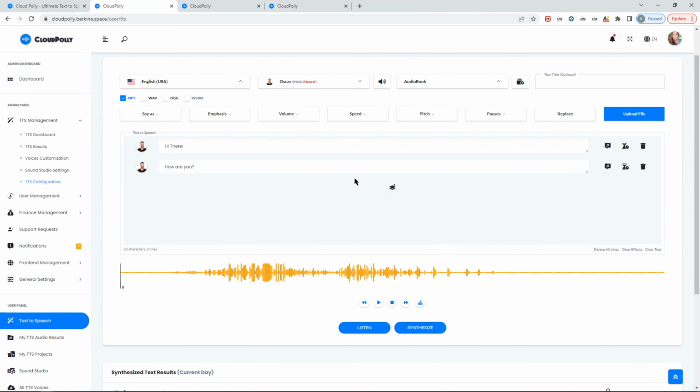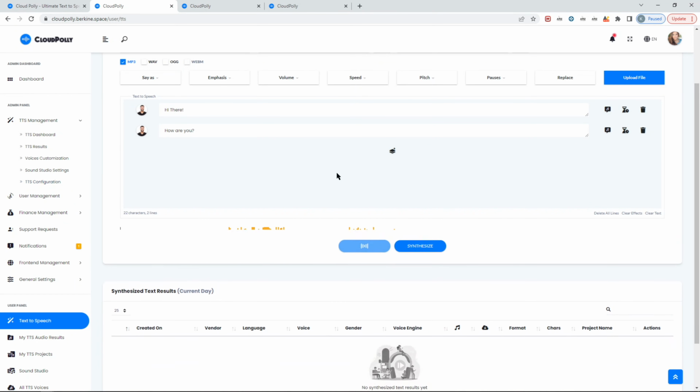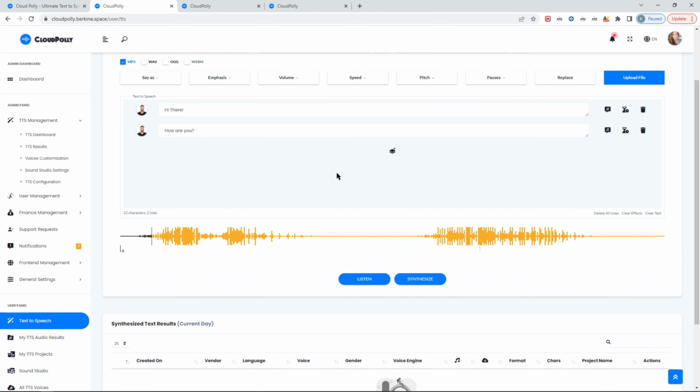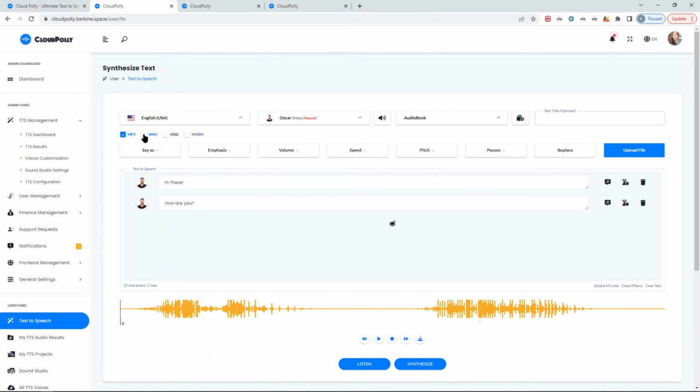So the second way of listening is if you want to listen a merged result but don't want to store it on your servers, you can, whether you're using Amazon S3 bucket, Wasabi bucket, or local storage, all 3 options are supported. You can just click listen. As you can see, it synthesized both of them and merged for you. You can also switch, by the way, the extensions.